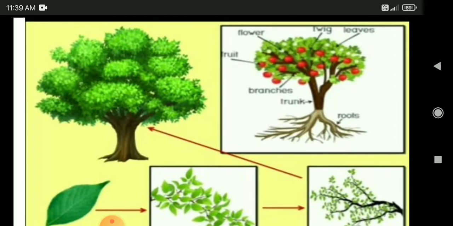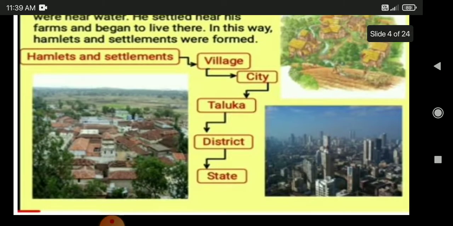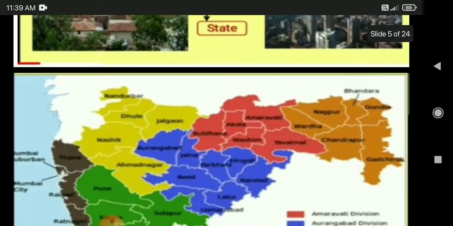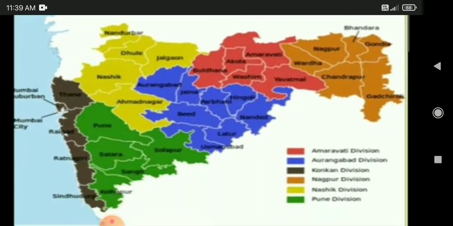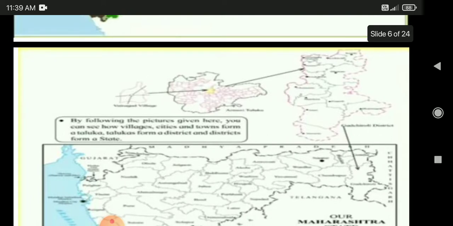To become a tree it must have several components such as leaves, small branches, big branches, a trunk, etc. In the same way, our state too is made up of many settlements, villages, towns, taluks, and districts. I've shown you the images of how a tree is formed. In the same way, even our district is formed in the same manner. Yesterday's class I also explained about the districts in Maharashtra state.